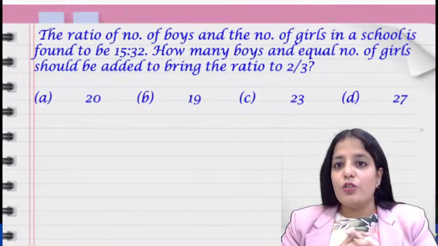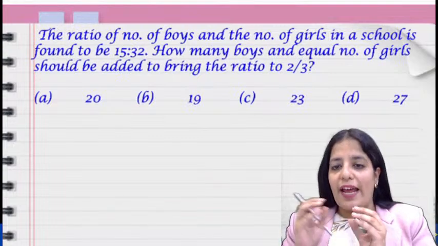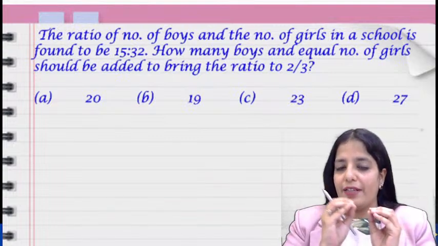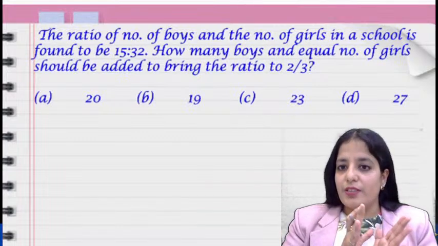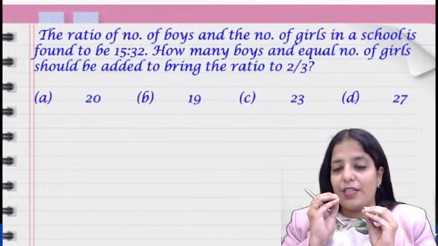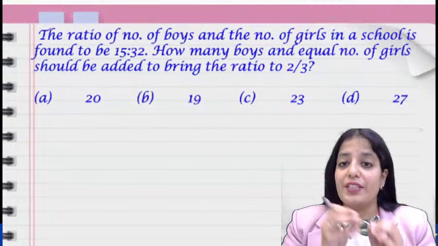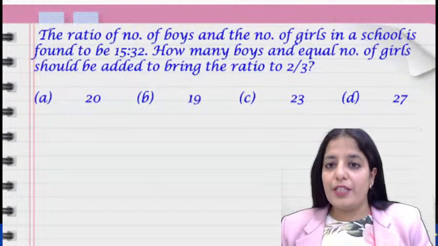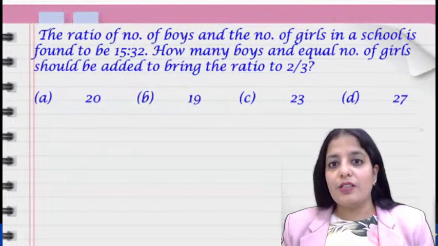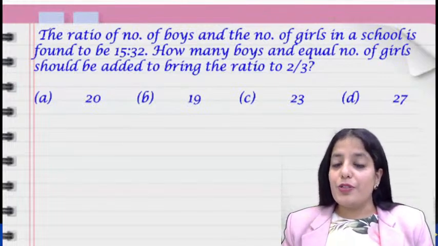So you just need to add a particular quantity to the given ratio so that the new ratio comes out to be 2/3.